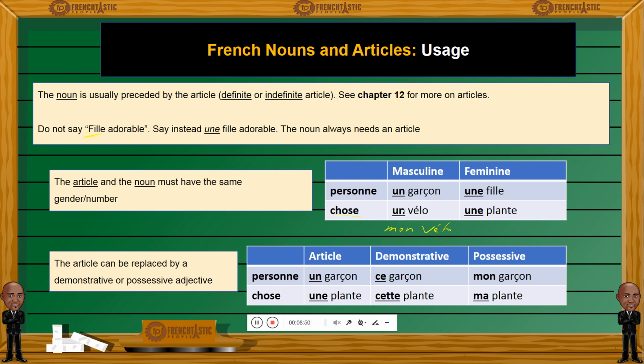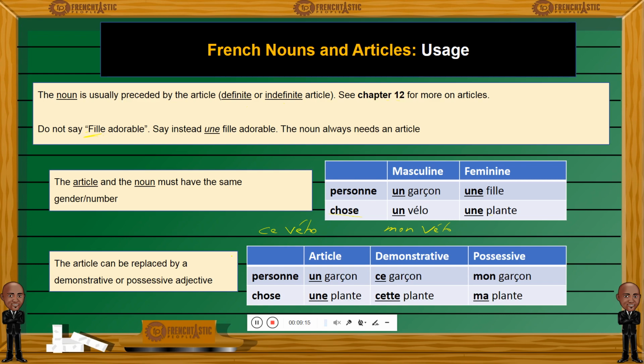So whenever you see an indefinite or definite article, you could replace that with a possessive or demonstrative adjective. For a demonstrative adjective, we could say ce vélo, this, ce vélo. We have more on demonstrative adjectives as well and possessive adjectives in subsequent lessons.